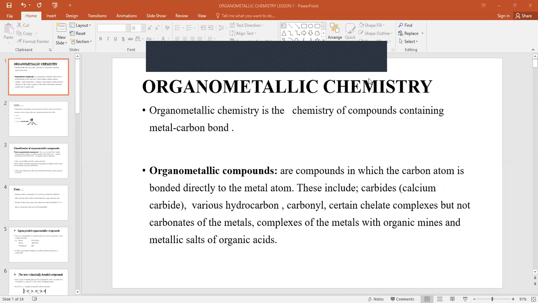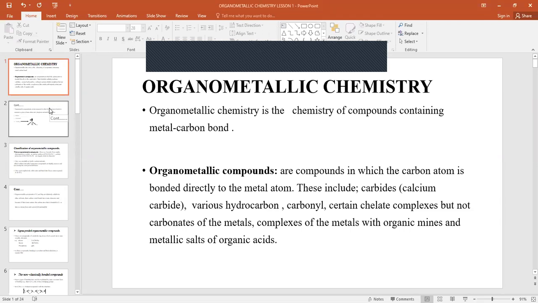This includes carbonyls, carbides, various hydrocarbons, certain chelated complexes, but not complexes of metals with the organic amines, neither carbonates nor metallic salts of organic acids.